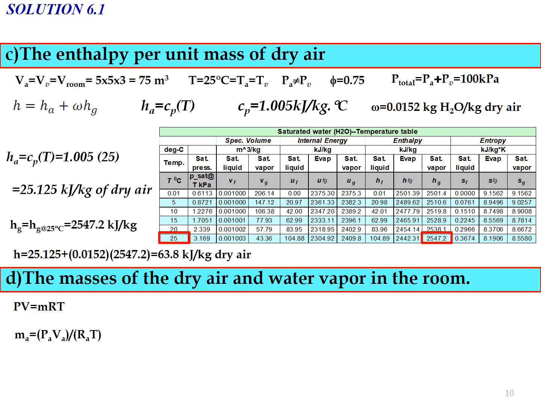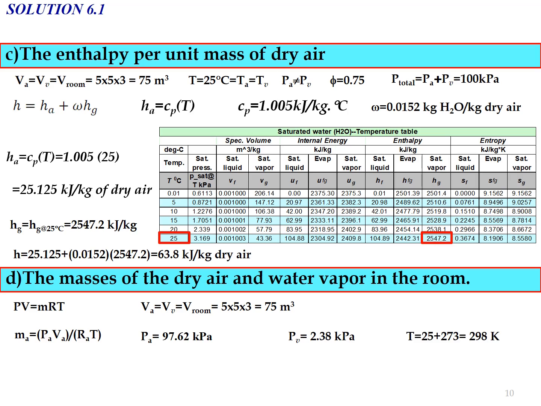So for mass of dry air, Ma equals Pa multiplied by Va divided by Ra multiplied by T. So we have the information for Va, where Va equal to Vv equal to V room equal to 75 meter cubic. Pa we already determined, which is equal to 97.62 kilopascal, and Pv equal to 2.38 kilopascal.